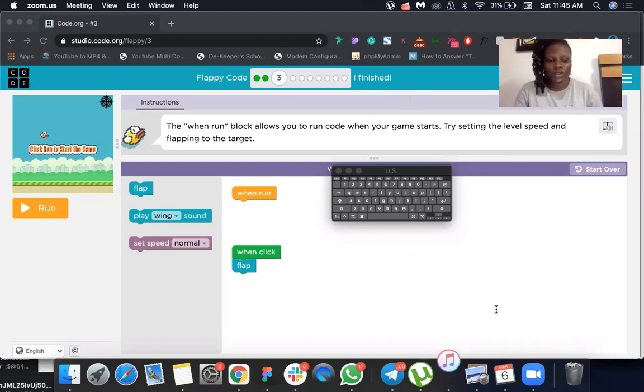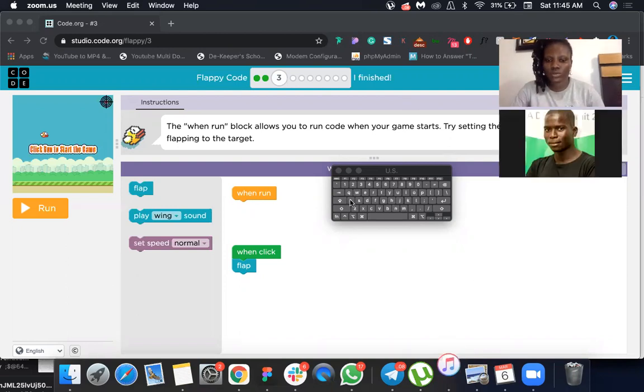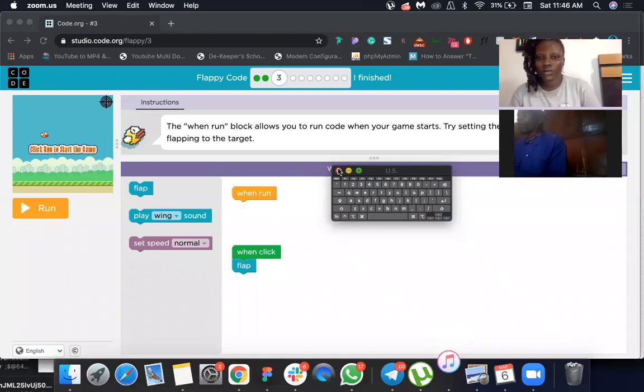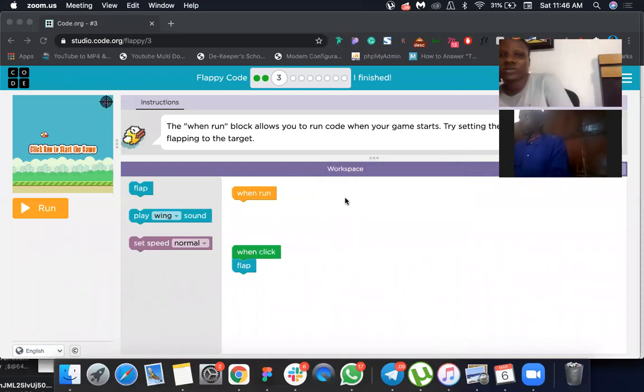Click on view more, then scroll down to Flappy Code. So we are currently working on Flappy Code. We are in lesson 3 or puzzle 3 right now.